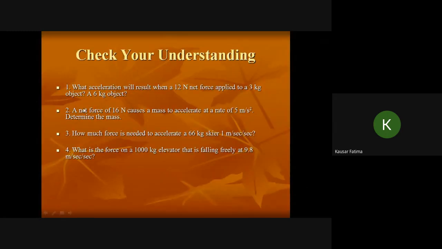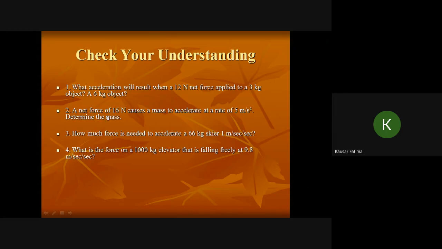Now you have to check your understanding. Here are some questions. What acceleration will result when a 12 Newton net force is applied to a 3 kilogram object? Or a 6 kilogram object. Two objects of different masses are there. How much acceleration will there be?